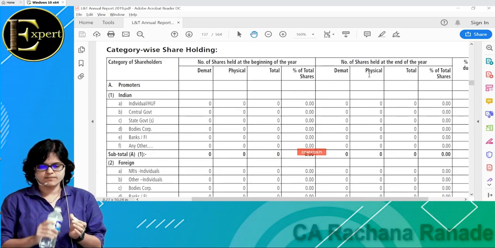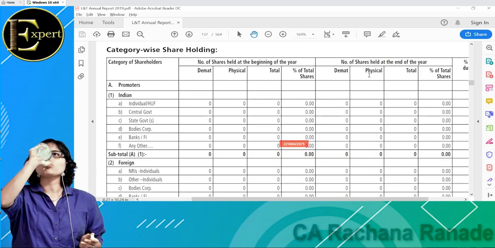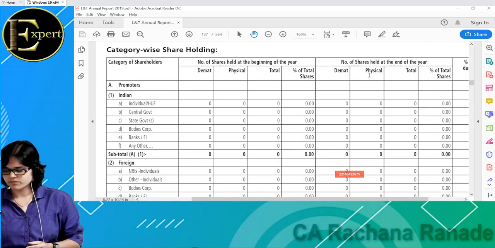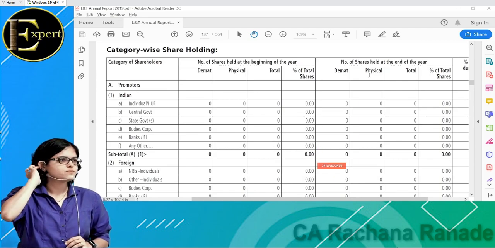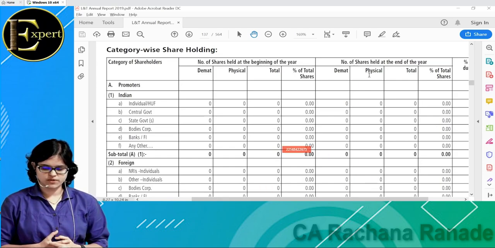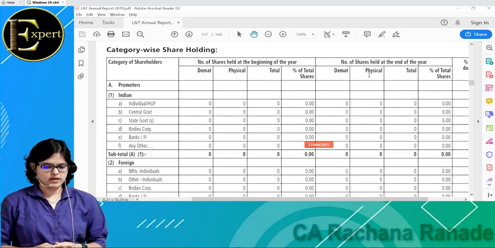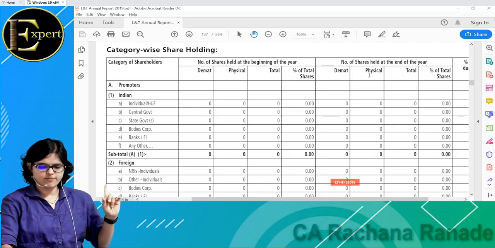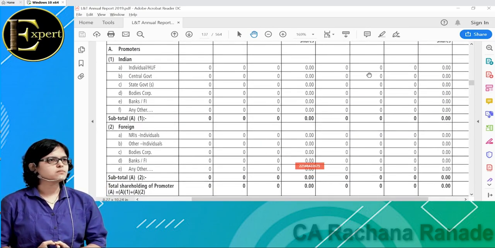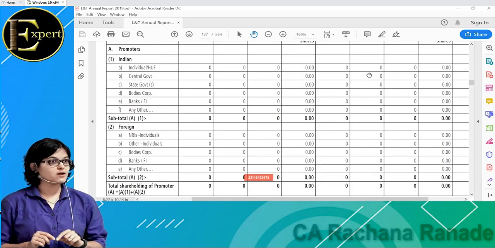So last time, quickly tell me, in a professionally run business, if promoter shareholding is 0, is that a problem? No. But in a family business, if promoter holding is 0, that's a big problem. See, it is the same fact, but the interpretation is totally different. Promoter holding is 0, that is a fact, and interpretations are completely opposite. We have to understand that is why professionally run business versus family owned business. Okay, so maybe you can take a small note here also.